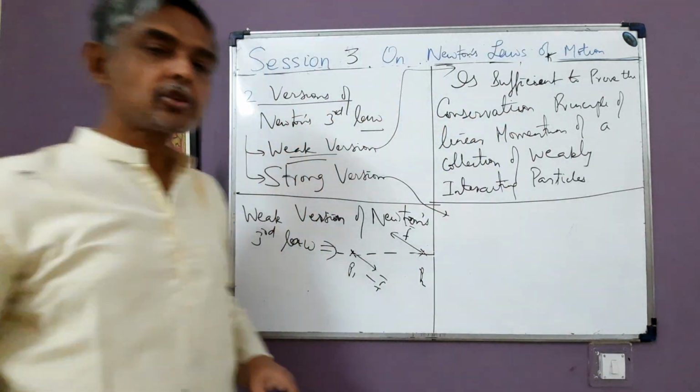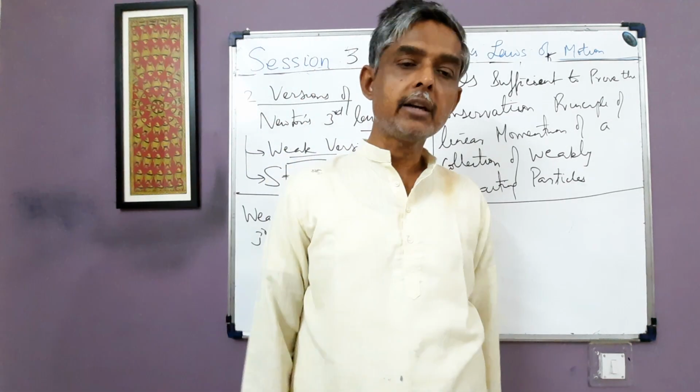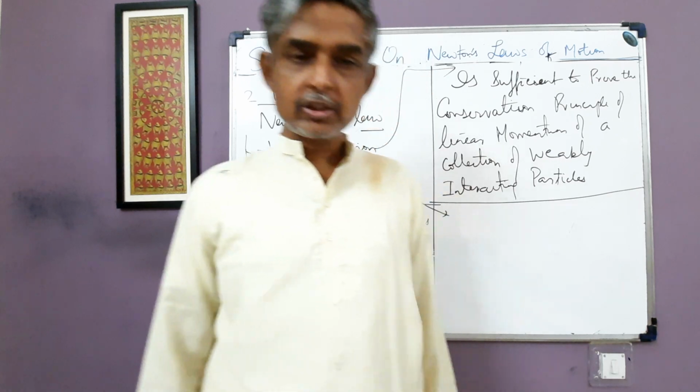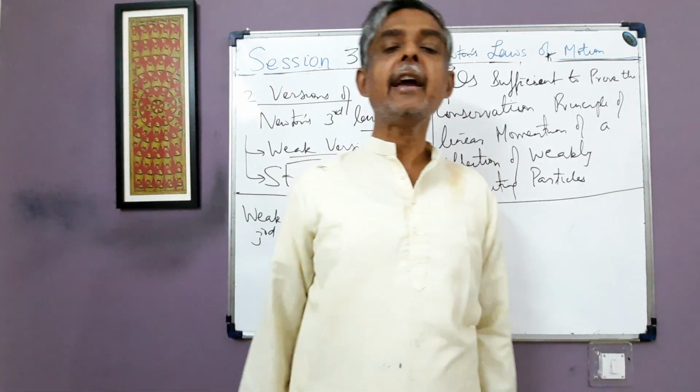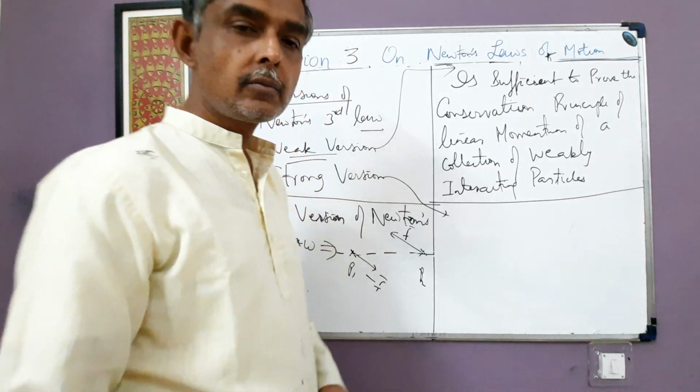Now what about the strong version of Newton's third law? What does the strong version state? See, the strong version says that interaction forces between two particles are equal in magnitude, opposite in direction, and they are directed along the line joining the two particles. That is called the strong version of Newton's third law.